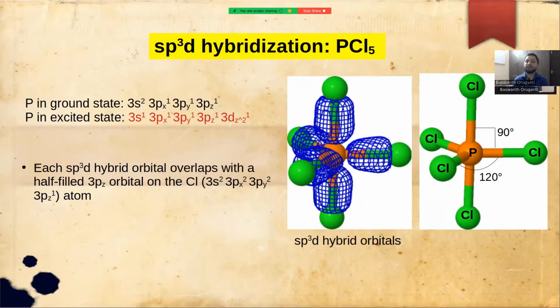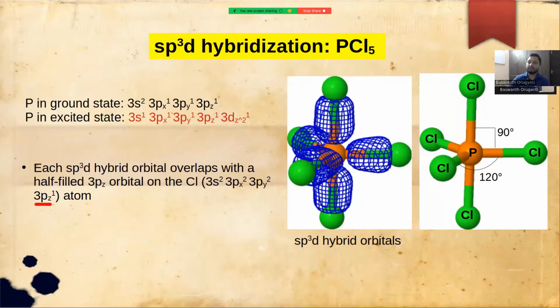So these 5 sp3d hybrid orbitals overlap with the half-filled 3pz orbital of the chlorine atom to form P-Cl bonds. As we have 5 chlorine atoms, we have 5 P-Cl bonds forming phosphorus pentachloride.